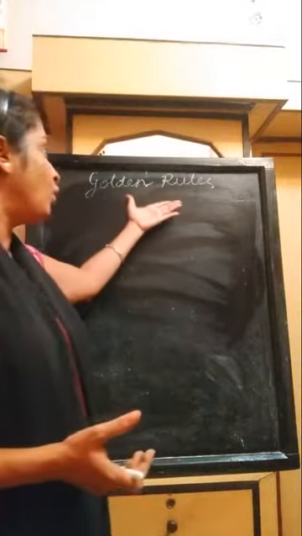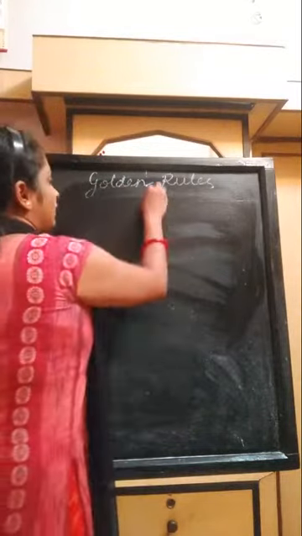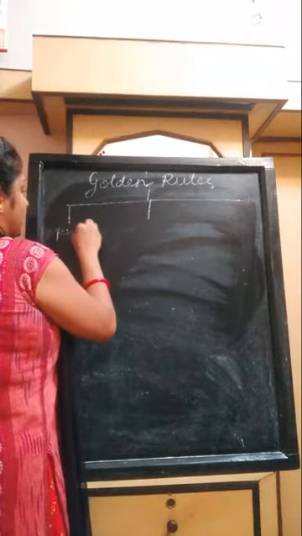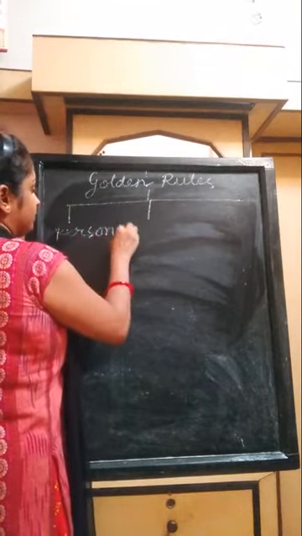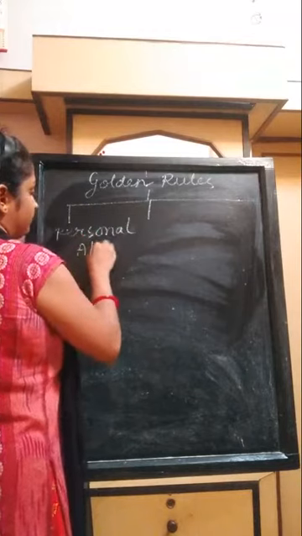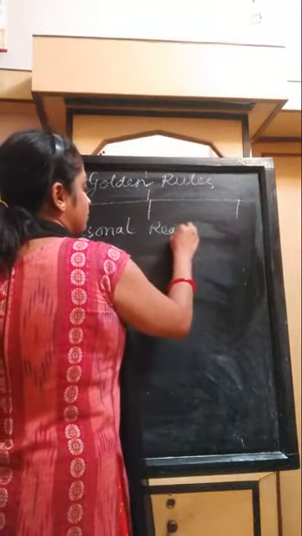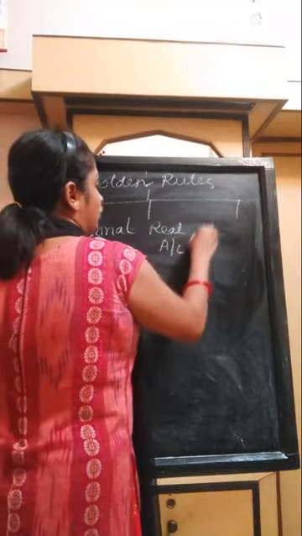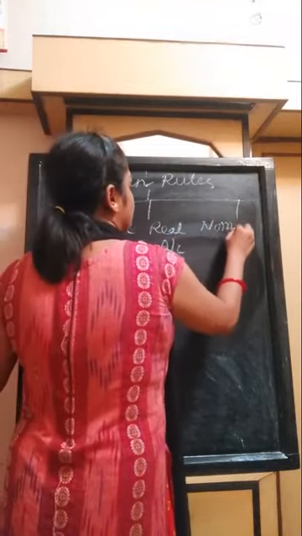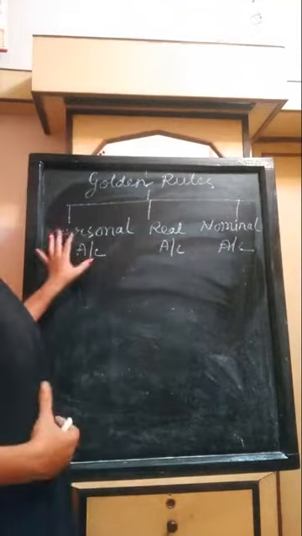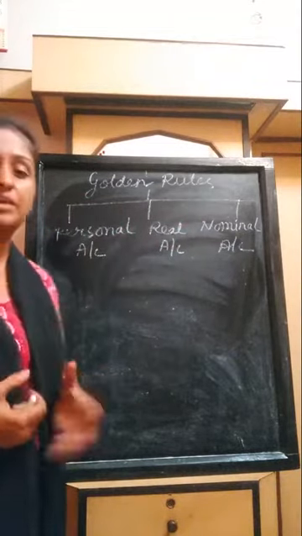So following the golden rules, we can divide the accounts into three parts that I showed you earlier: personal account, and among the impersonal, real account and nominal account. So there are three types of accounts used in the golden rules to explain debit and credit.